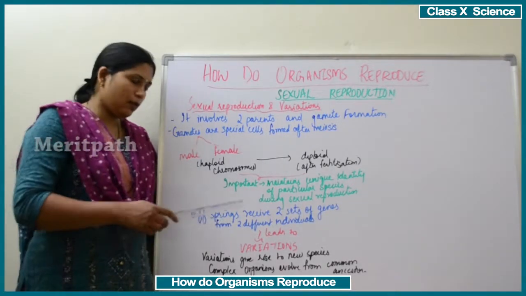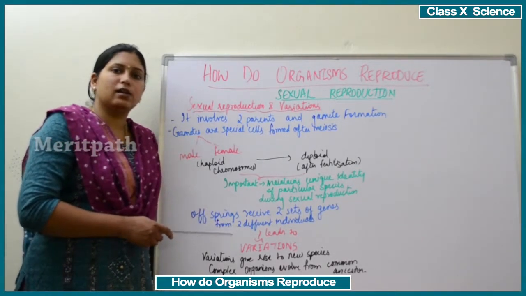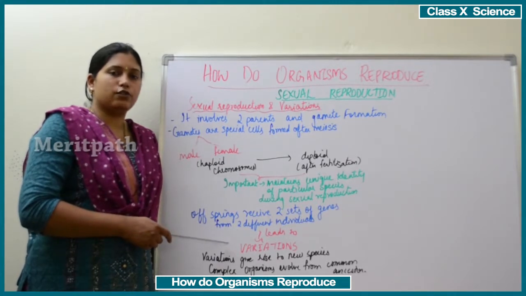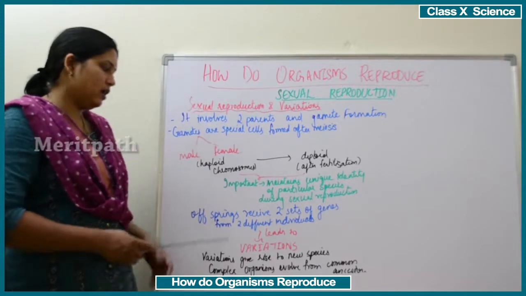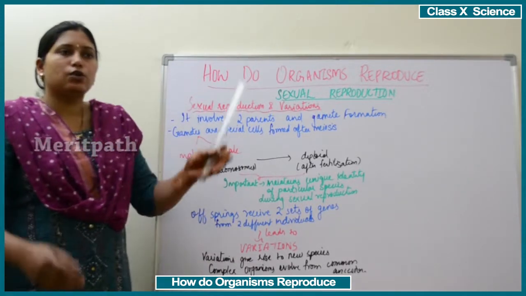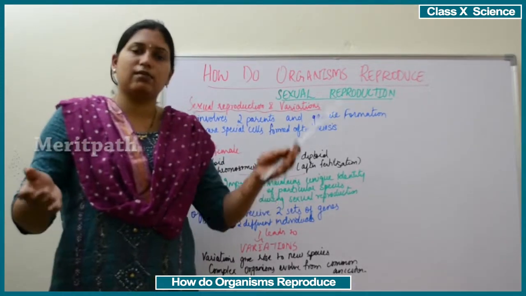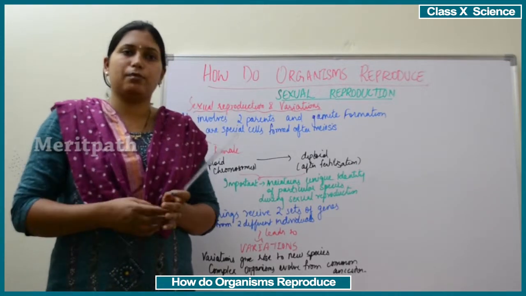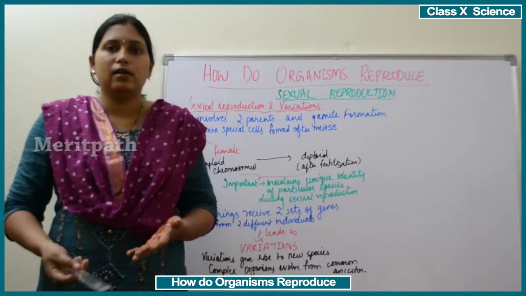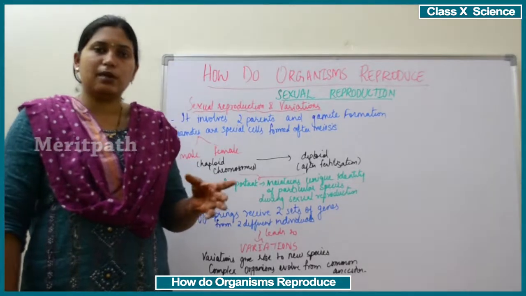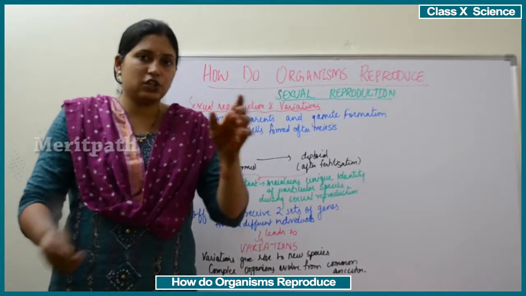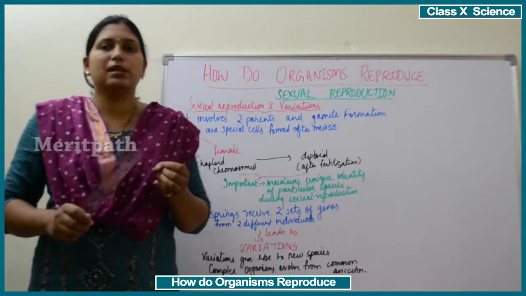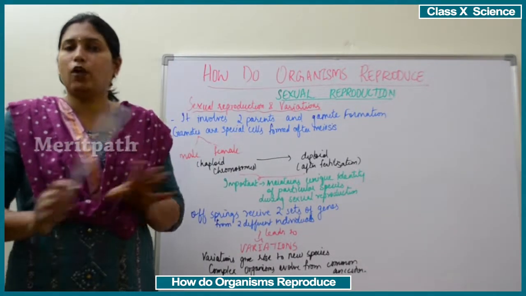When the children receive two different sets of genes from the mother and father, these sets of genes lead to variations. So two different characters are received, one character from the mother and one from the father. Then in the children, variations occur. Variation means related but not similar. So variation means anything related but not similar.